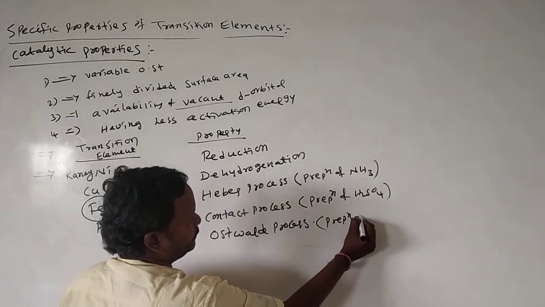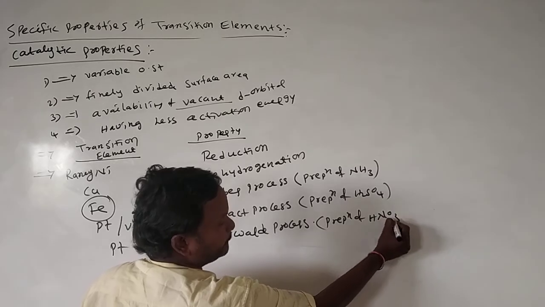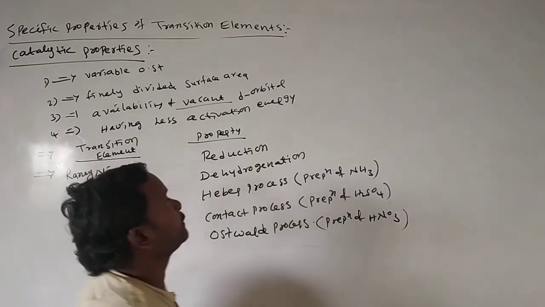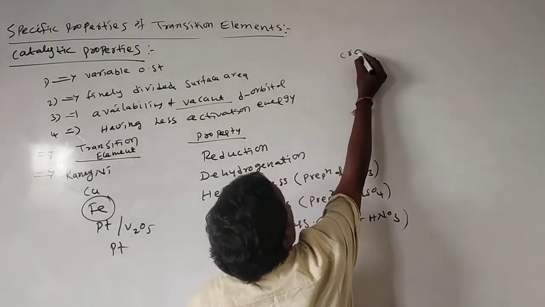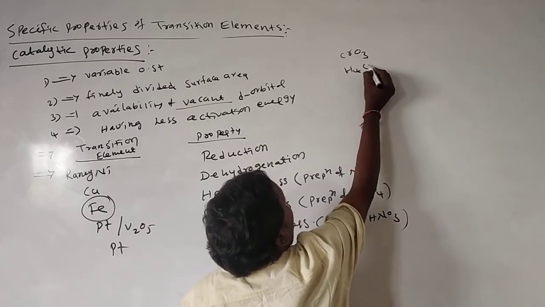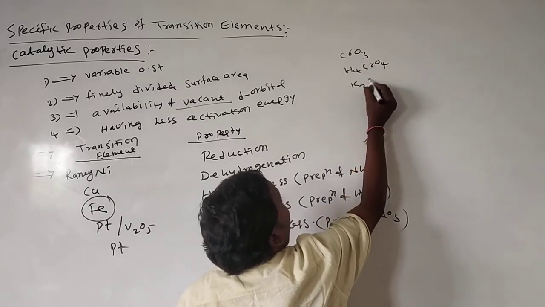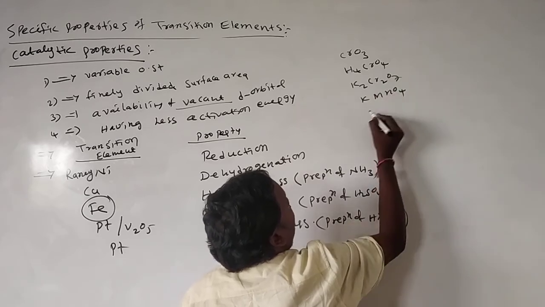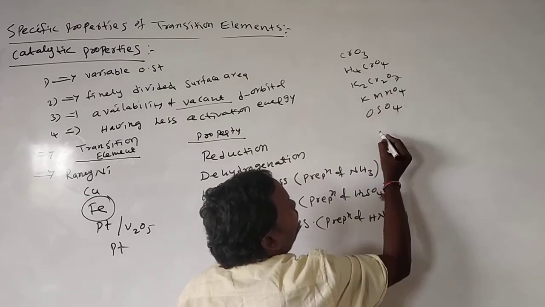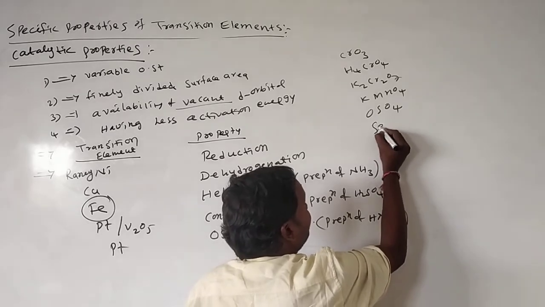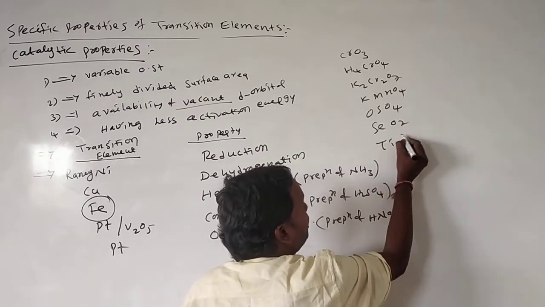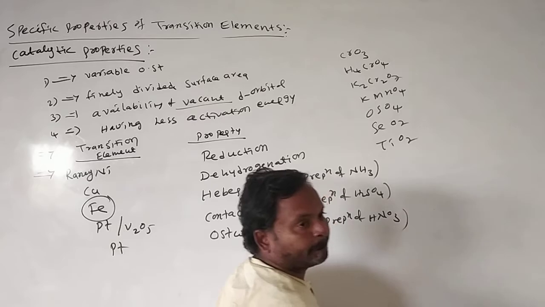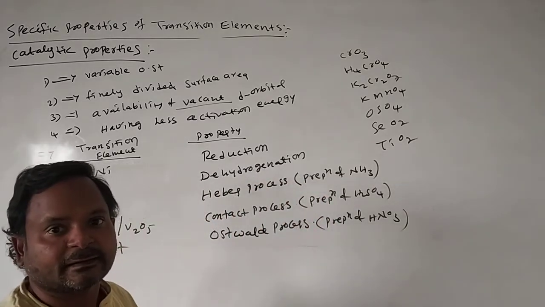Preparation of nitric acid. Not only this, chromium trioxide, chromic acid, potassium dichromate, potassium permanganate, osmium tetroxide, selenium dioxide, titanium dioxide.